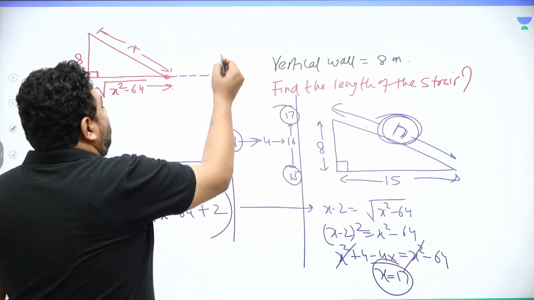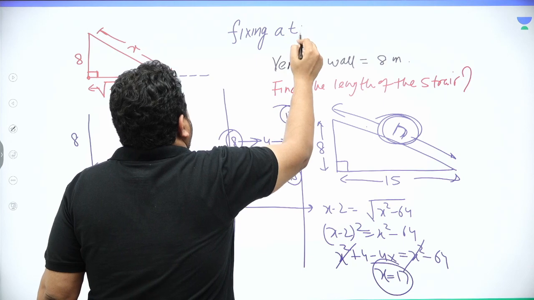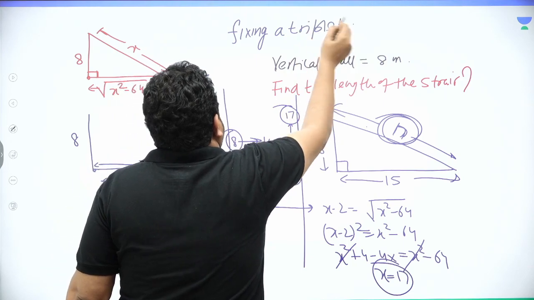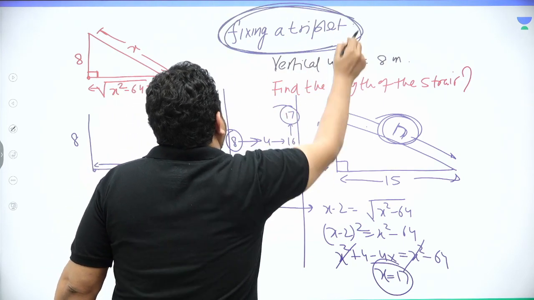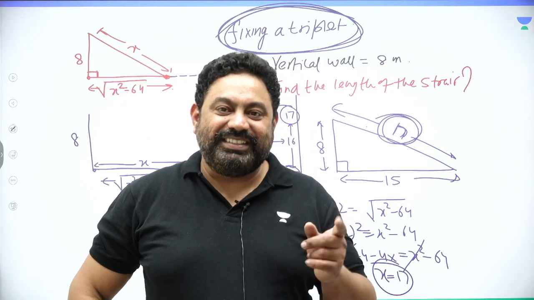So we call it fixing a triplet in a right angle triangle. If you are smart, you're going to remember me for a long time with this result, right?